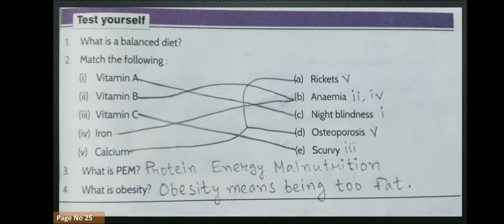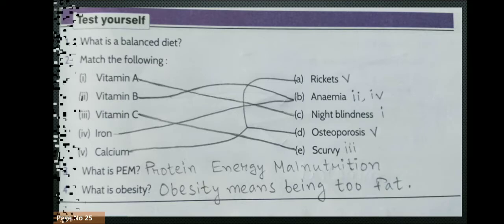What is PEM? Protein energy malnutrition. And what is obesity? Obesity means being too fat. And here on the next page we are going to learn about tick the correct answer. I would like to request you to make your mobile straight if it is difficult for you. So scurvy is caused due to lack of vitamin C. Kwashiorkor is a disease due to lack of, what is the answer? Protein. Calcium is a mineral, number B.